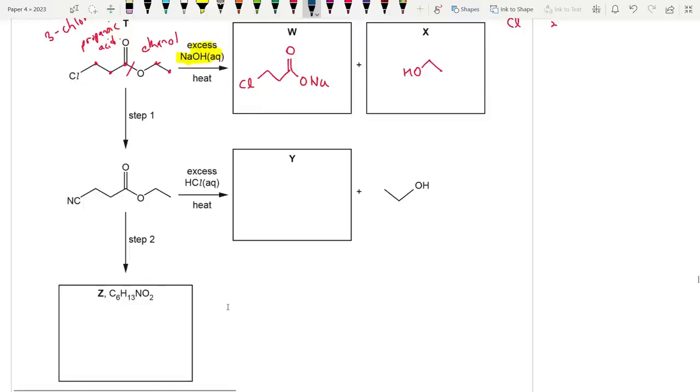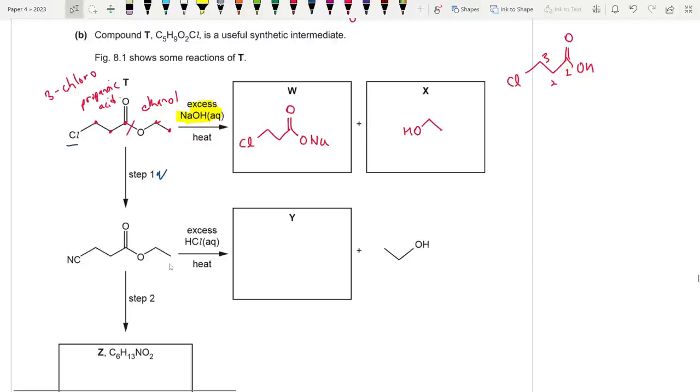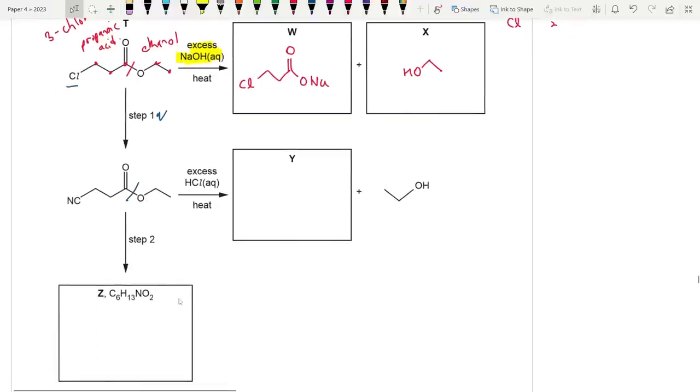Okay, that's the basis. Next, we convert it in step 1 to a nitrile. We convert the halogenoalkane, the chlorine, to a nitrile by using KCN in ethanol, right? Ethanolic KCN, and heat under reflux. And for Y, when you add excess HCl, when you hydrolyze it, you do get ethanol again. And on the left hand side, this is acidic hydrolysis. So we are going to end up with the carboxylic acid on the right hand side, clearly on carbon 1, carbon 2, carbon 3 over there.